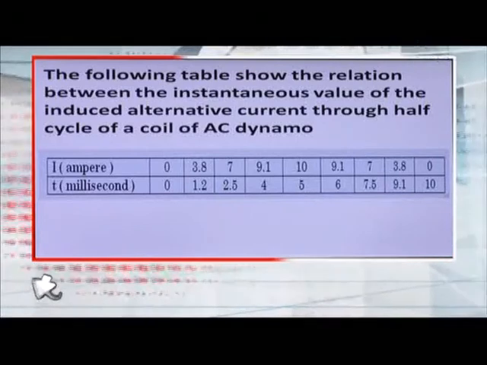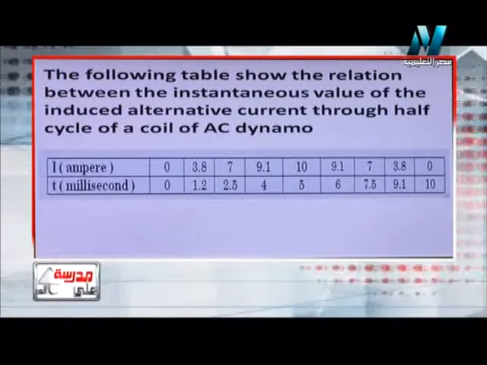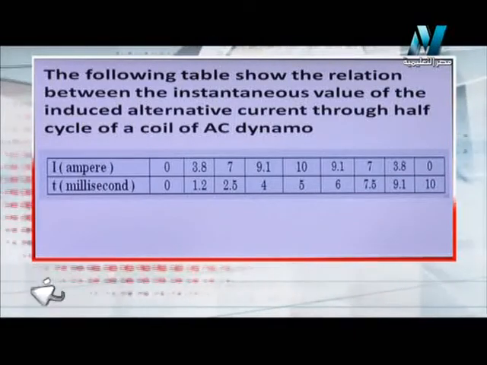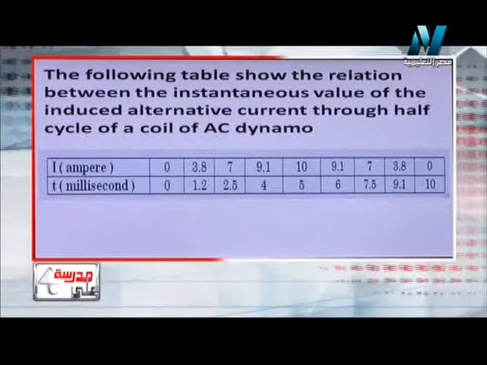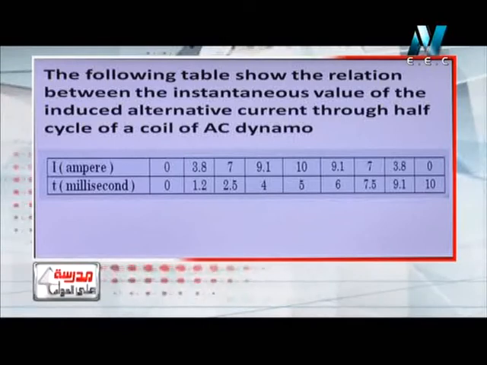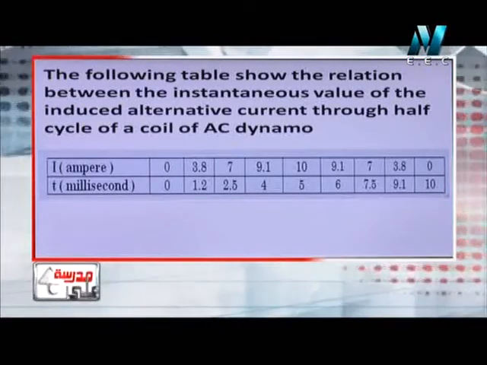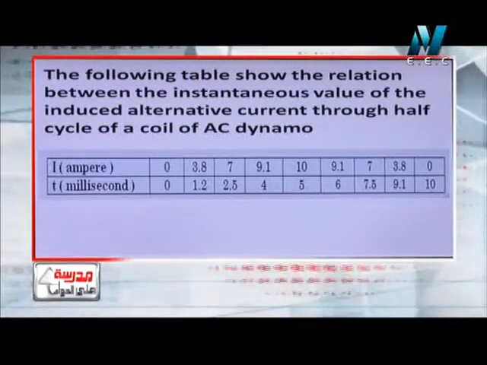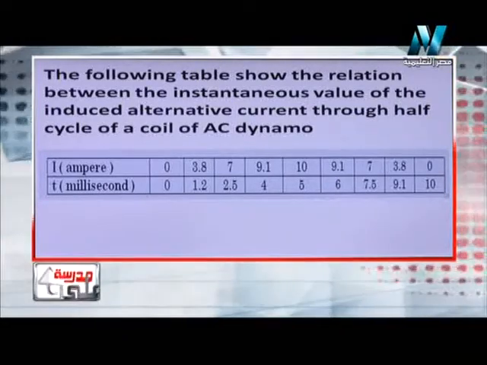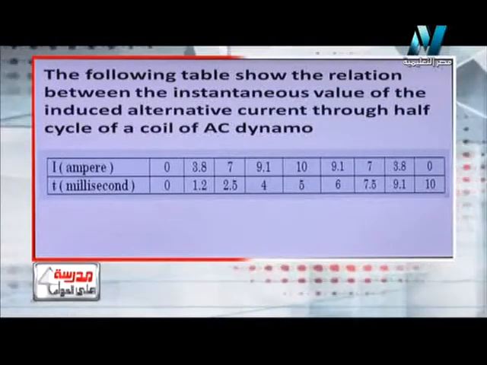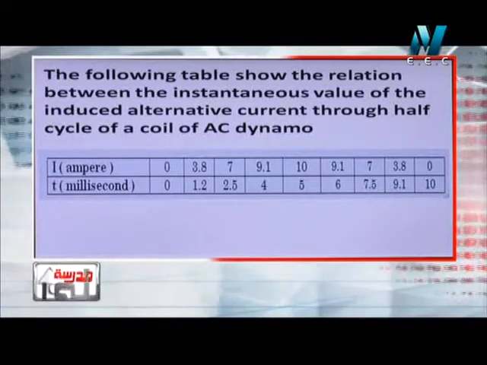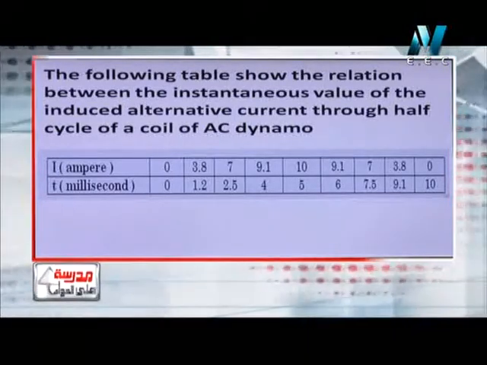What about this graph? This graph represents the relation between the induced alternating current through half a cycle of an AC dynamo. So it represents the relation between the current intensity induced in a coil of a dynamo and the time. He gives us that the current is measured in ampere, while the time is measured in milliseconds. This is very important. The time here is measured in milliseconds, not seconds.